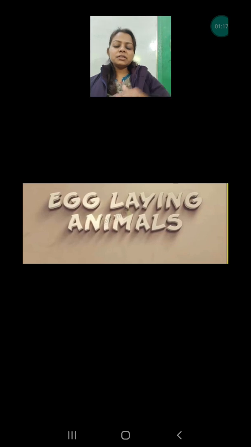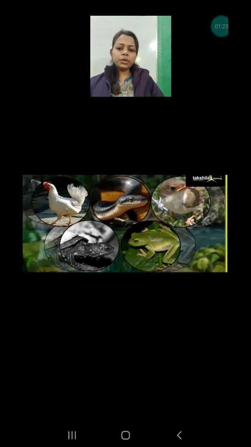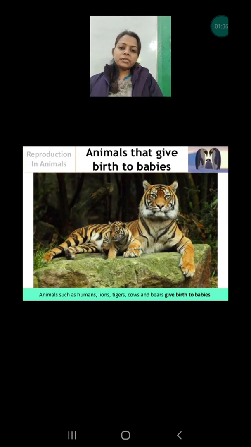But this process happens in two ways. First, by laying eggs. Many animals, like reptiles, insects, turtles or the birds especially, lay eggs and inside the egg the baby gets developed. The other process is by giving birth to their babies.